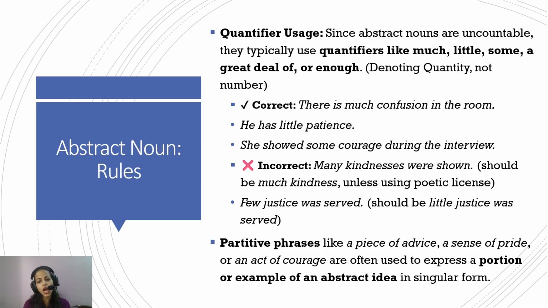If somebody says "a piece of advice," that means somebody has given you one advice. Like, if I'm giving you advice that you have to practice, so I'm giving you one advice. So "one advice" is not correct. If I have to express that one advice was given, I will say "a piece of advice" or "two pieces of advice." So we use these partitive phrases to show that a part of it has been expressed.